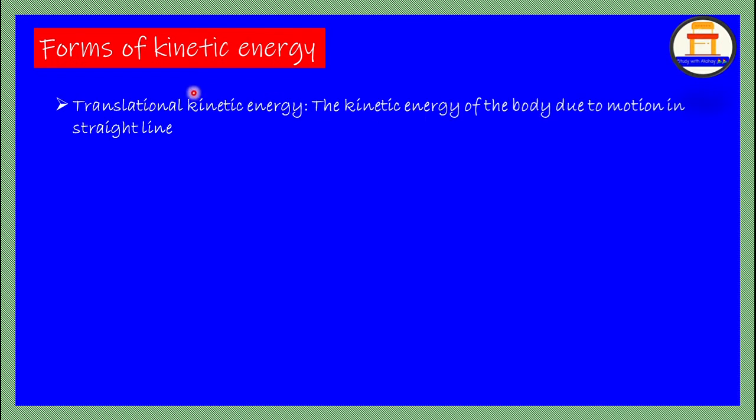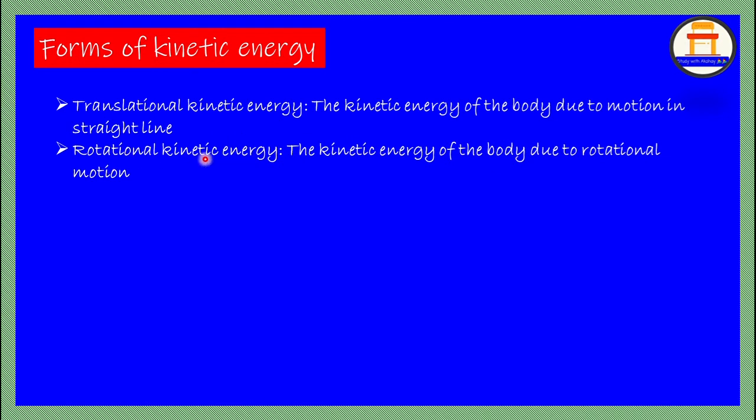The forms of kinetic energy. Translational kinetic energy, very important. The kinetic energy of a body due to its motion in a straight line is called translational kinetic energy. The rotational kinetic energy, the kinetic energy of a body due to its rotational motion, is called rotational kinetic energy.